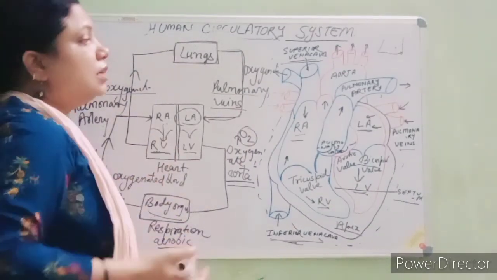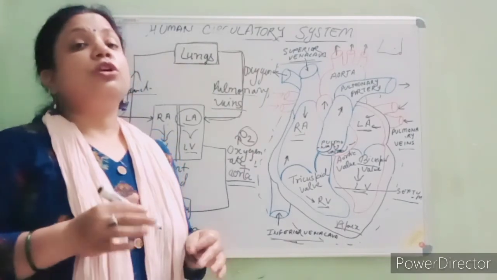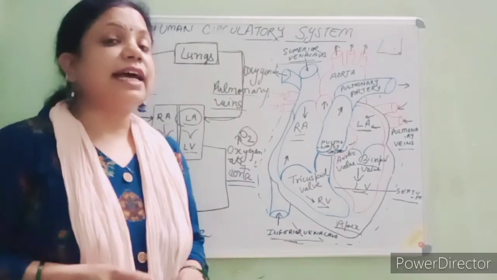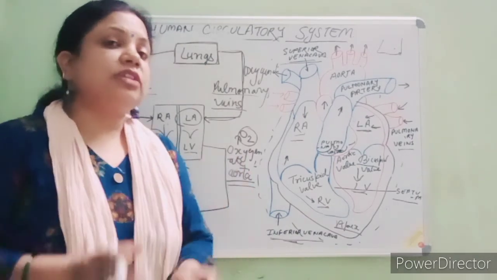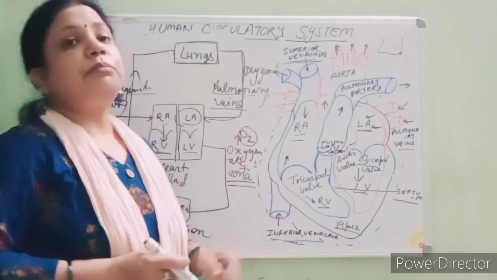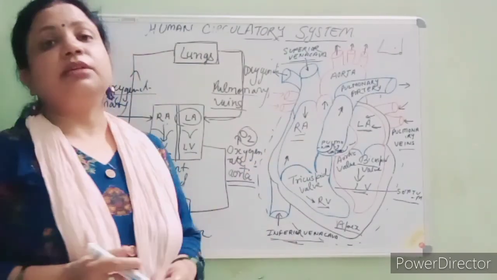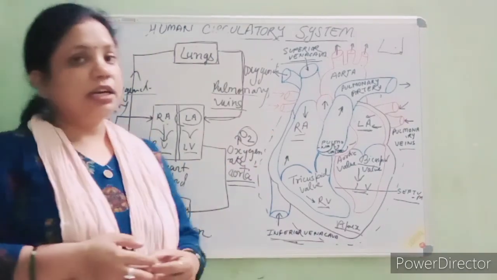Students, our cardiac muscles, our heart muscles, continuously contract and relax. Clear? Due to the contraction and relaxation, the blood flows from one part of the heart to another part. So these are the things which I have explained.